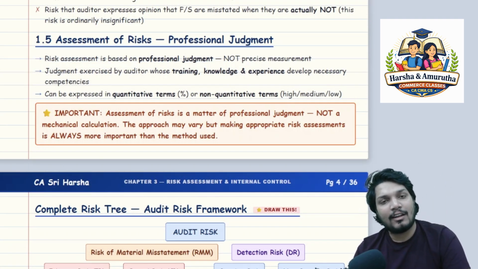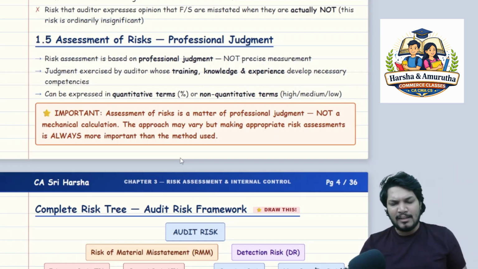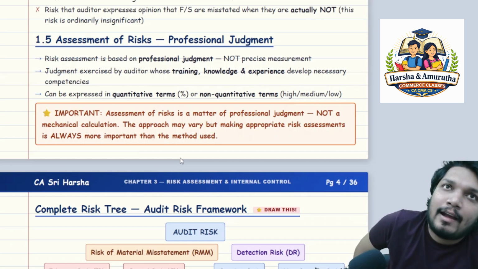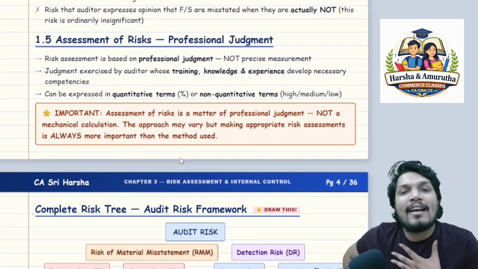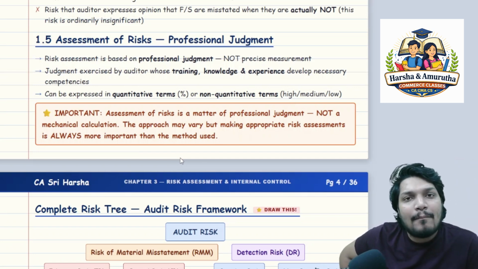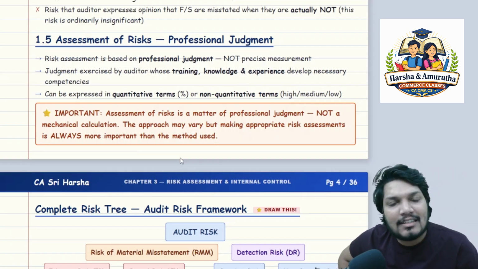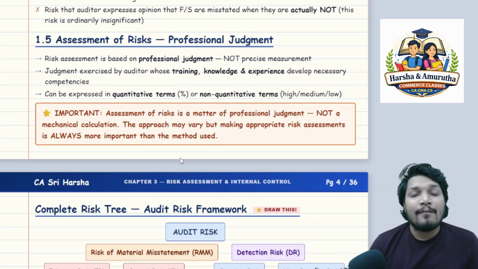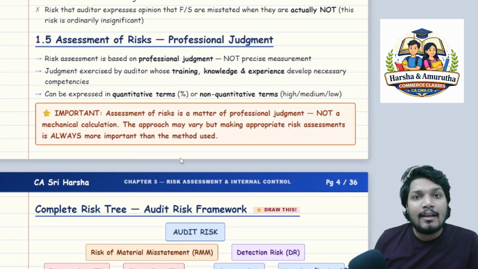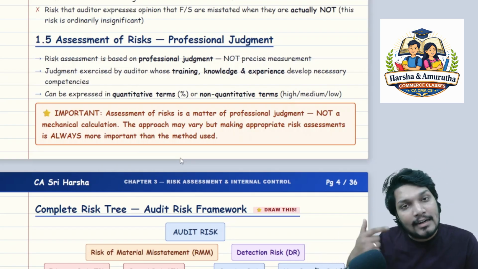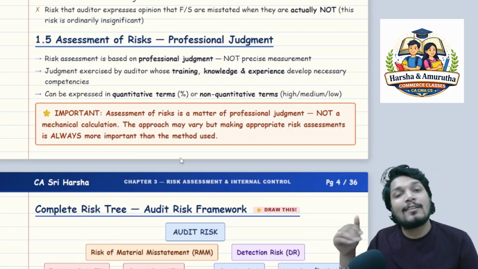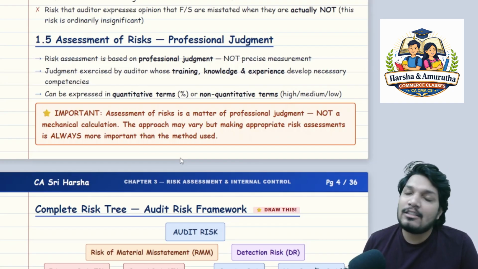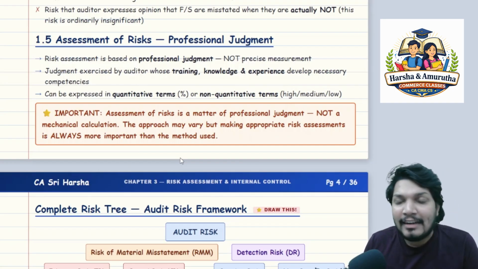Sir, another important point. We are talking about something called professional judgment. So what is professional judgment? According to the chartered accountants, we as auditors, based on our experience, our understanding, our approach, our way of seeing the details, would apply our judgment and then decide the risk of material misstatement, and then decide the overall audit risk. And that is very much judgmental.